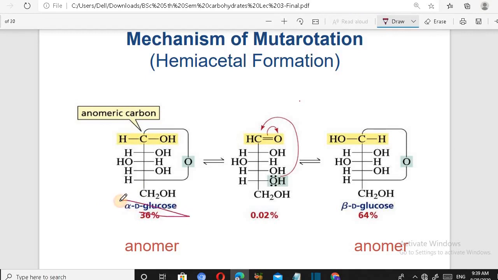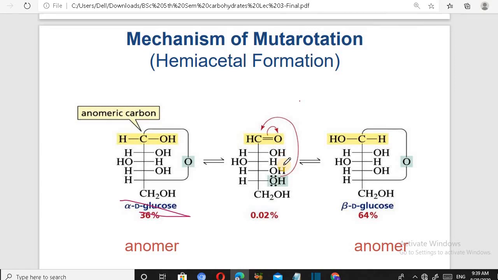In this, we see that first we already know open chain structure as we have done structural elucidation of glucose.